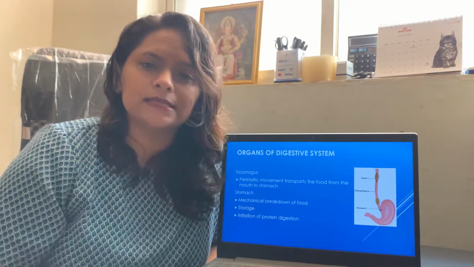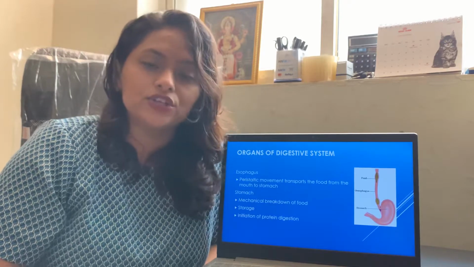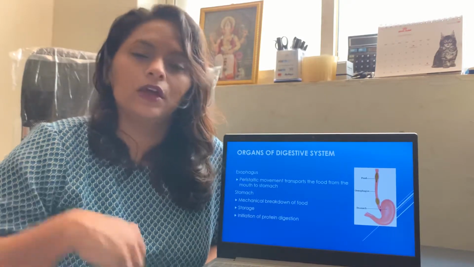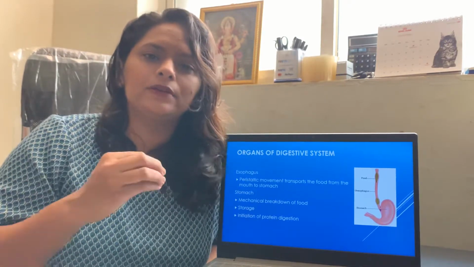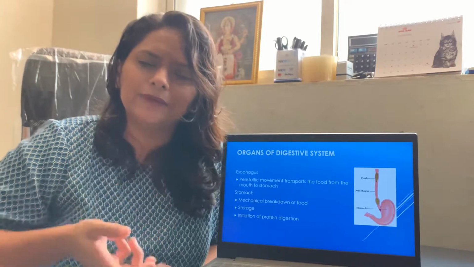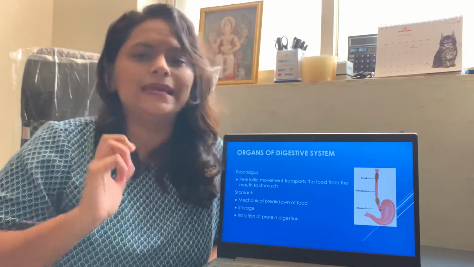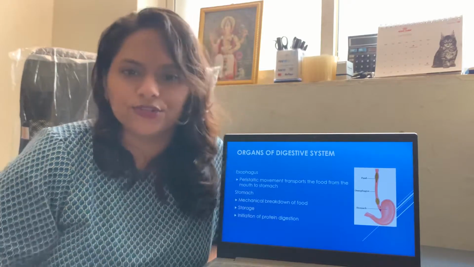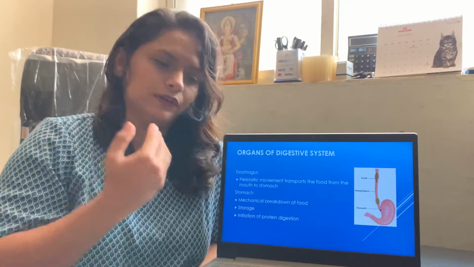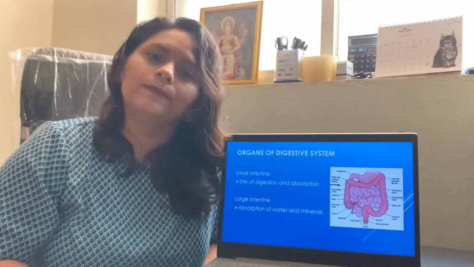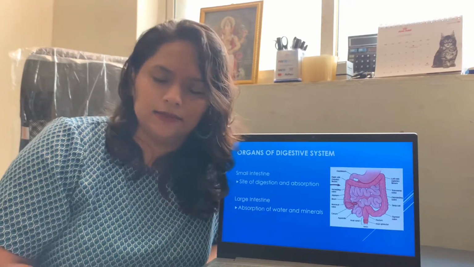These digestive enzymes initiate the digestion of proteins. The food that we eat is temporarily stored in the stomach till the time it is properly mechanically as well as chemically digested.